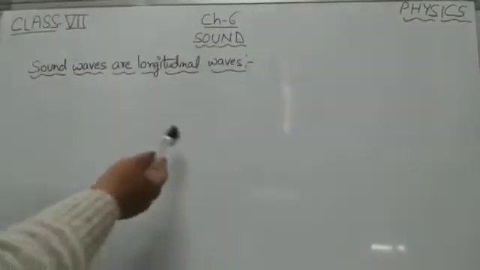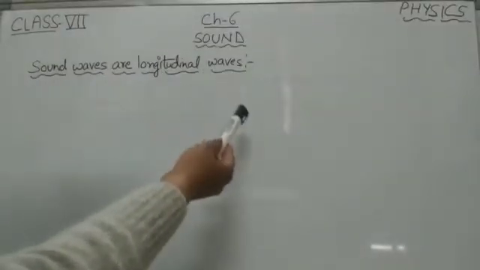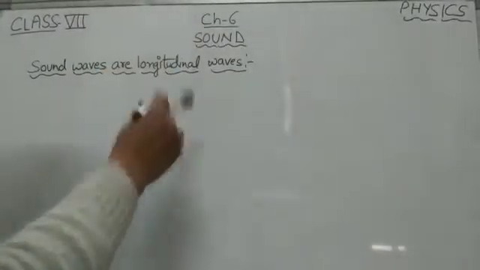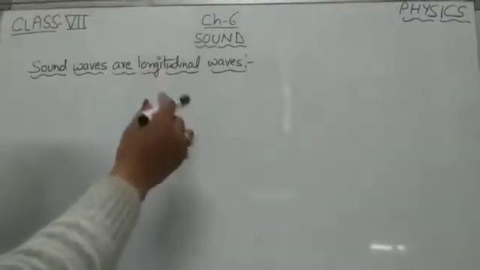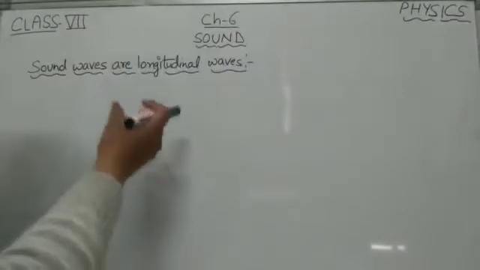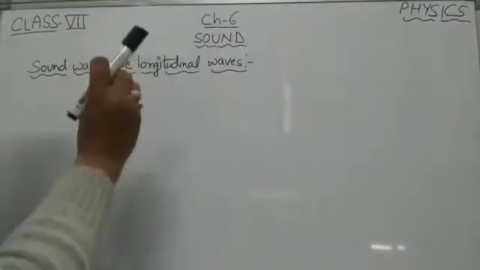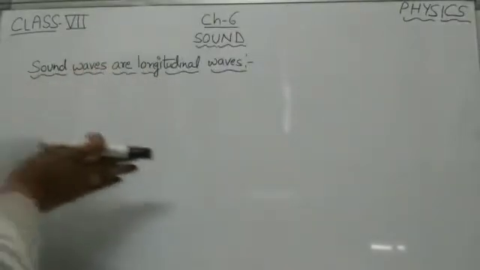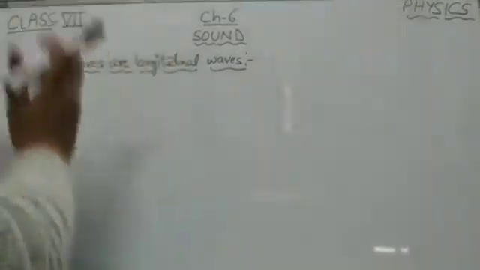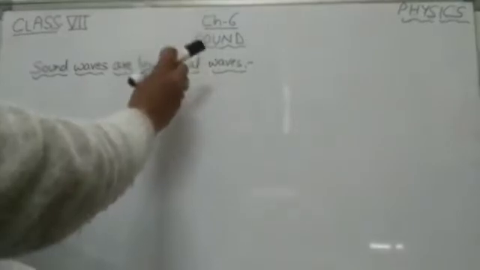Now next one is sound waves are longitudinal waves. What are longitudinal waves? Longitudinal waves are waves in which the motion of the individual particles of the medium is in a direction that is parallel to the direction of energy transport. That is called longitudinal.